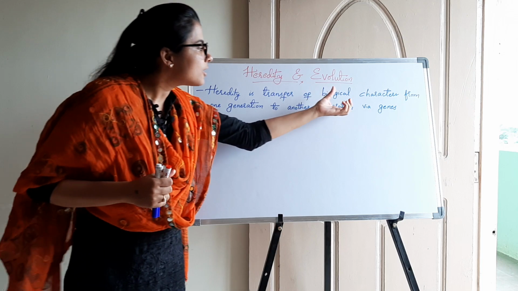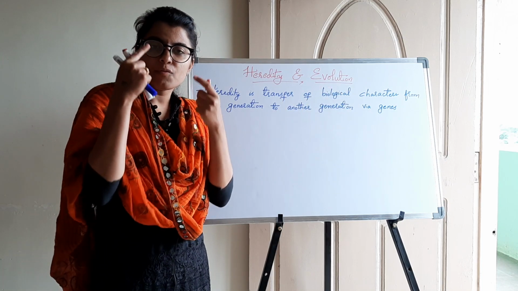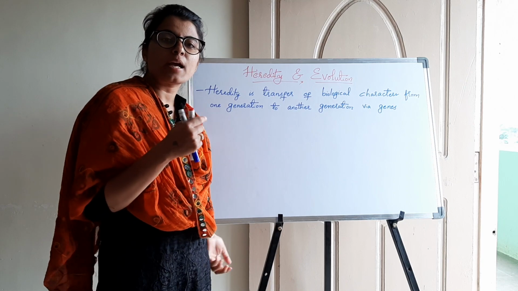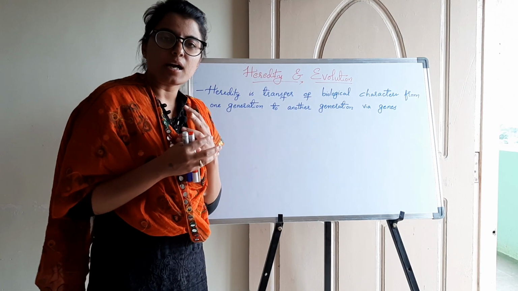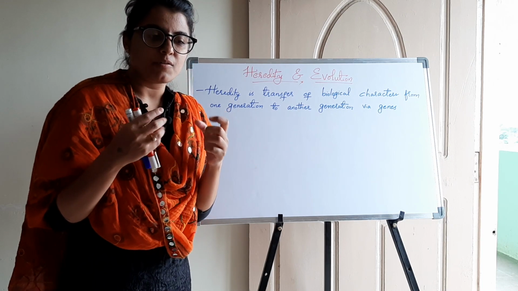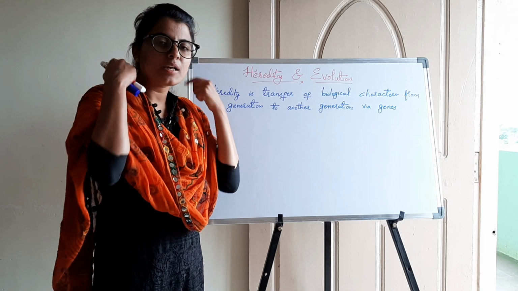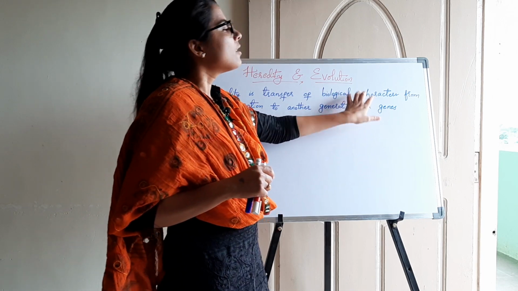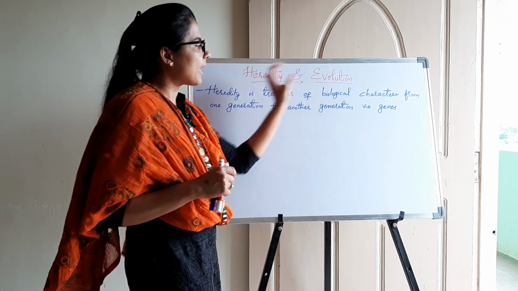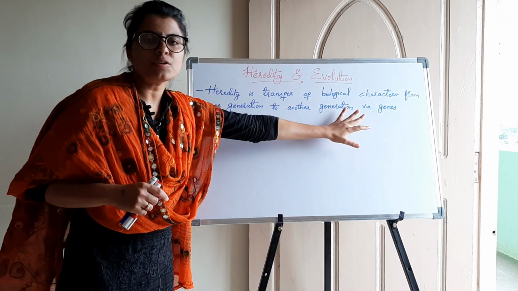So what are biological characters here? Biological characters can be many things. Let's say color of our eyes, it can be long hair, it can be any disease, or skin color, the length of our fingers, the shape of the earlobes, anything. So all these will come under biological characters. So heredity is nothing but transfer of these biological characters from one generation to another generation via genes.